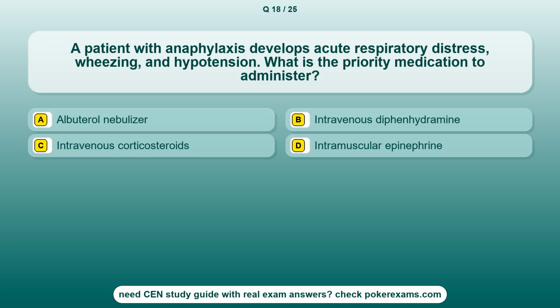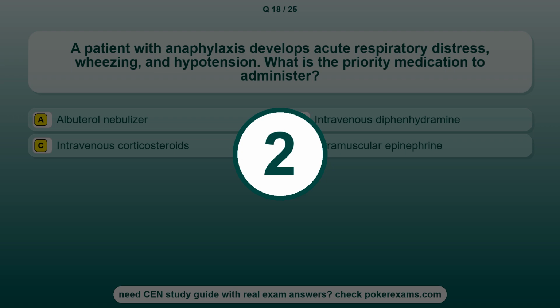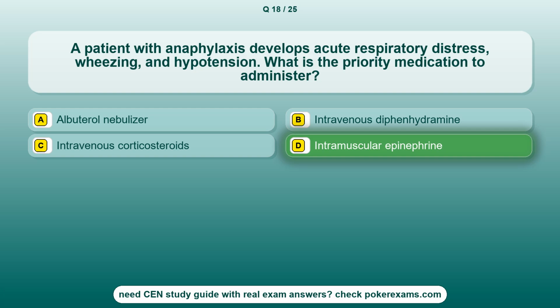Question 18. A patient with anaphylaxis develops acute respiratory distress, wheezing, and hypotension. What is the priority medication to administer? Option A, albuterol nebulizer. Option B, intravenous diphenhydramine. Option C, intravenous corticosteroids. Option D, intramuscular epinephrine. The correct answer is option D, intramuscular epinephrine.